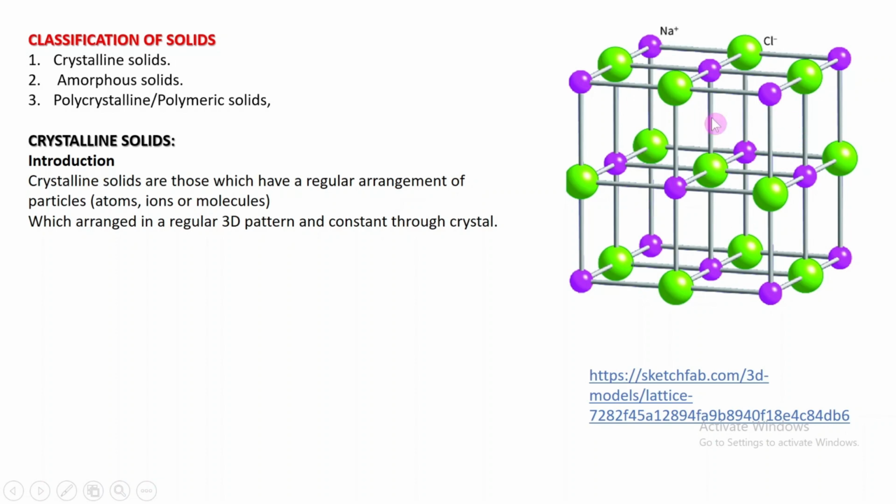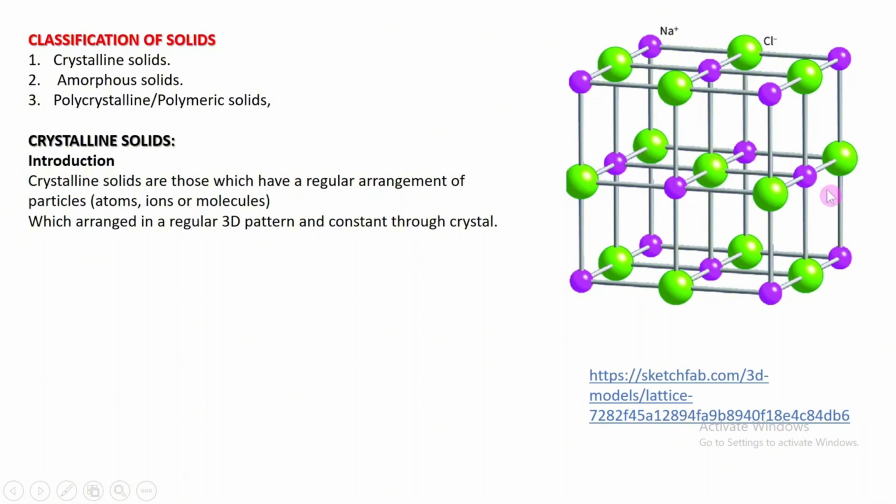It forms a crystal structure, so this sort of solid material is called a crystalline solid. Crystalline solids are those which have a regular arrangement of particles. These particles may be atoms, ions, or molecules, arranged in a regular three-dimensional pattern, and this arrangement is constant throughout the crystal.